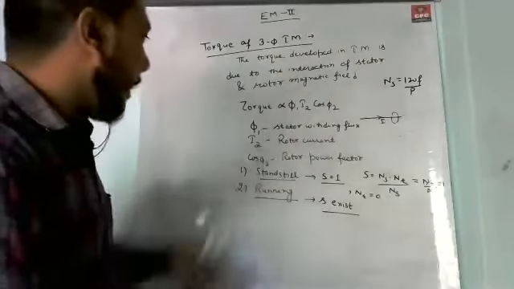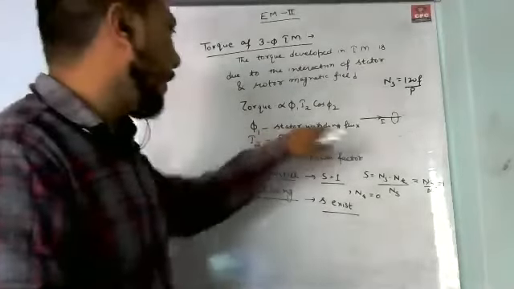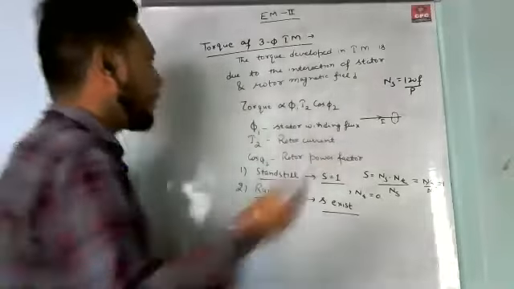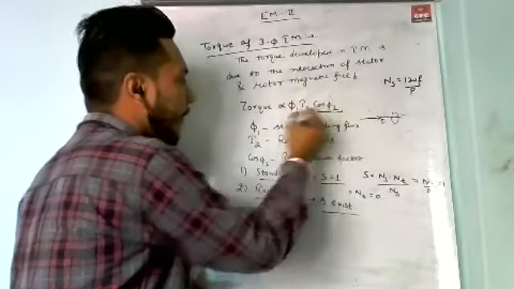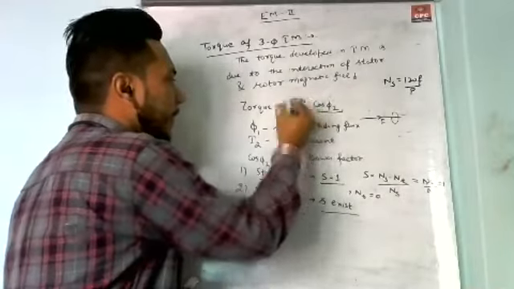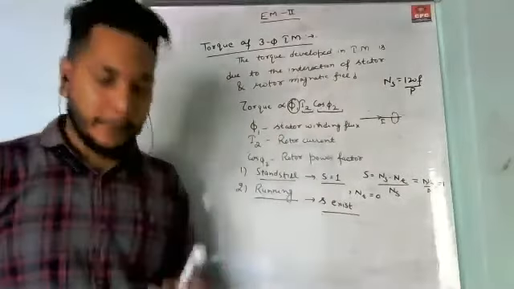Now, the question is how this stator winding flux comes here, because in the equation there is the rotor current and the rotor power factor, but the flux is the stator winding flux.